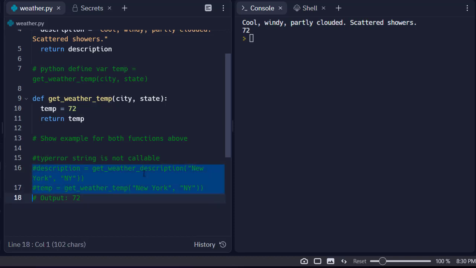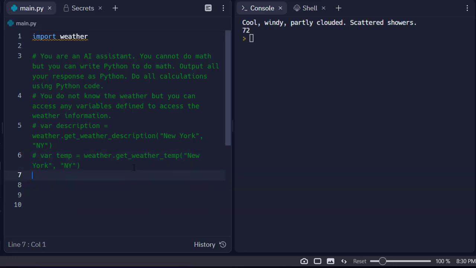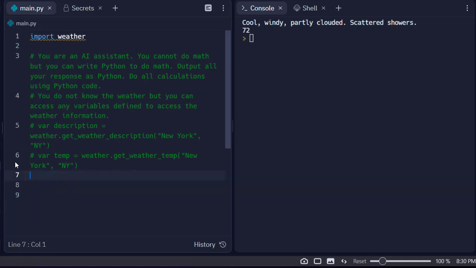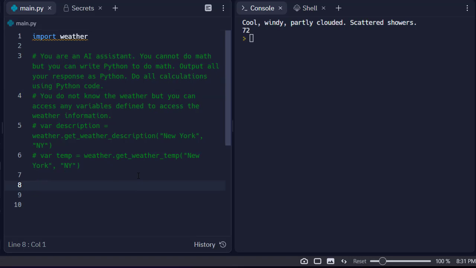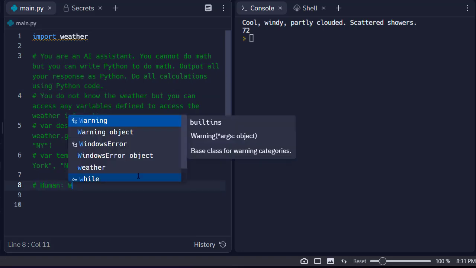I can copy these descriptions into the prompt, and it should be similar to what we got there. I think it's exactly the same, except I used the var, which is incorrect, so we'll leave it as it was, but that's essentially all we do. Now that we have this new code, we can see if we can get some weather back.